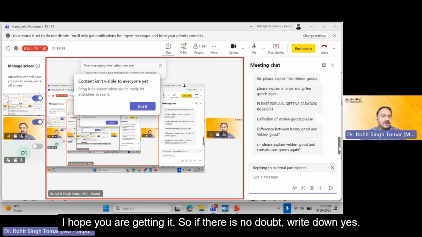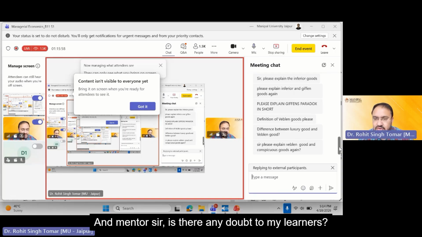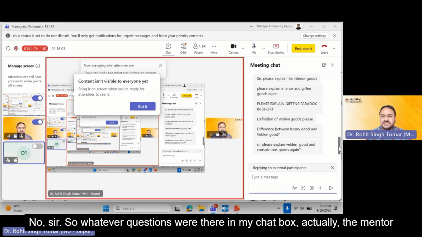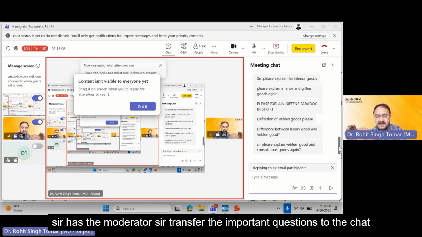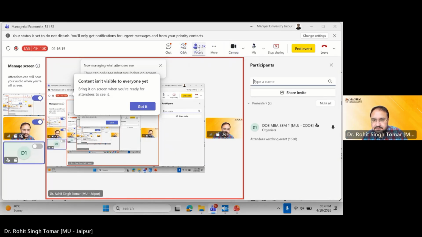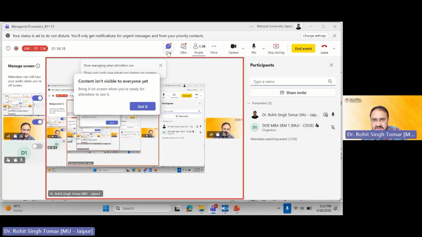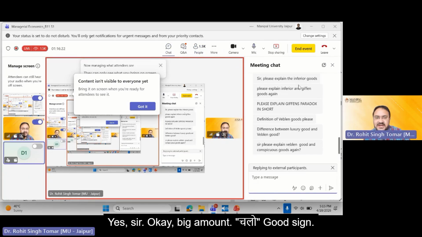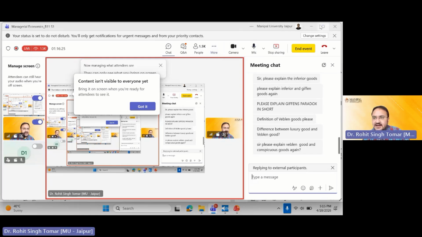So if there is no doubt, write down yes. And mentor sir, is there any doubt among my learners? And if there is a doubt, you can still write it out. No, sir. So whatever questions were there in my chat box, the moderator sir has transferred the important questions to the chat box. So if there is no doubt, let's move ahead now. Okay, sir. How many students are there? 1500? Yes, sir. Okay, big amount. It's a good sign. Okay, so let's move.